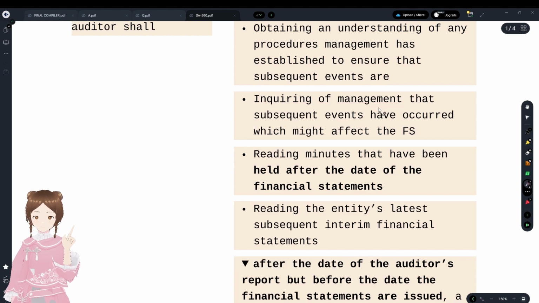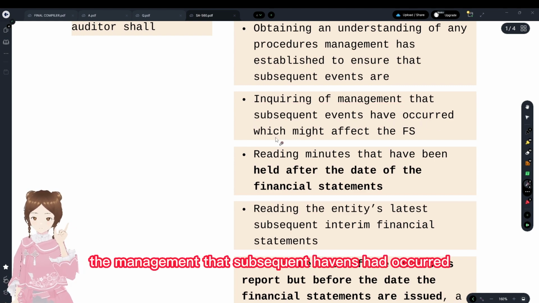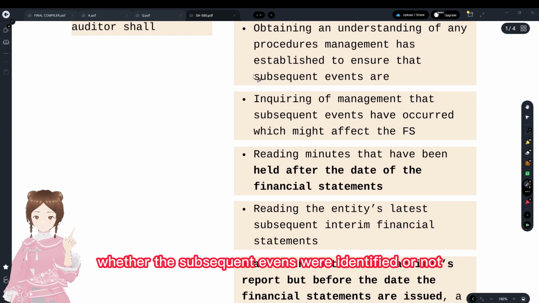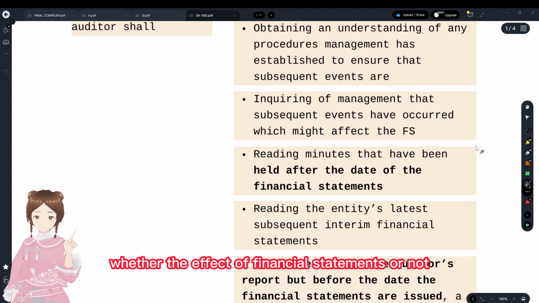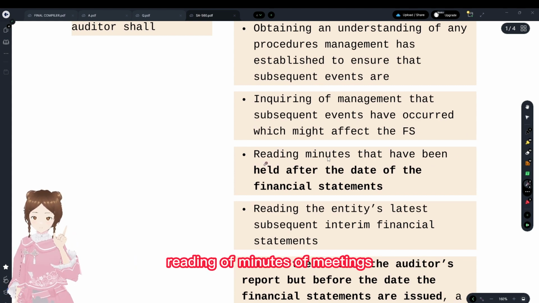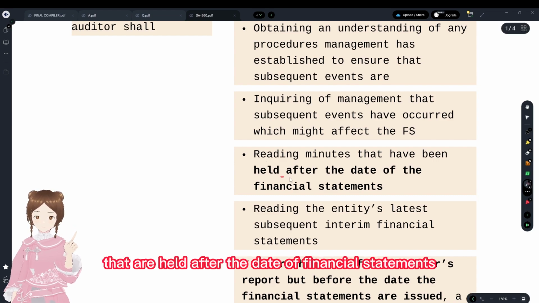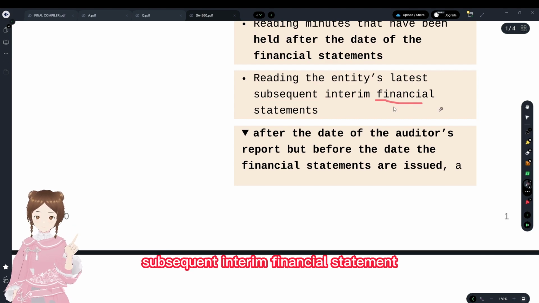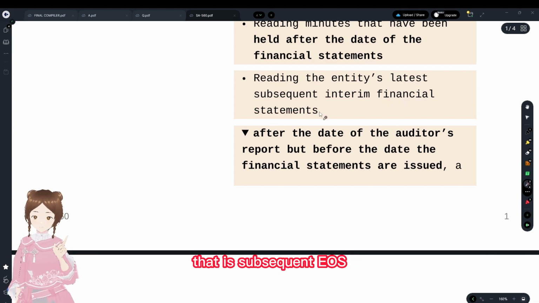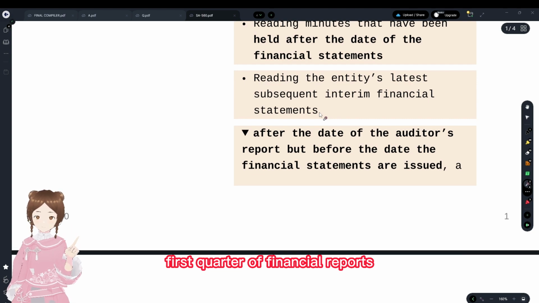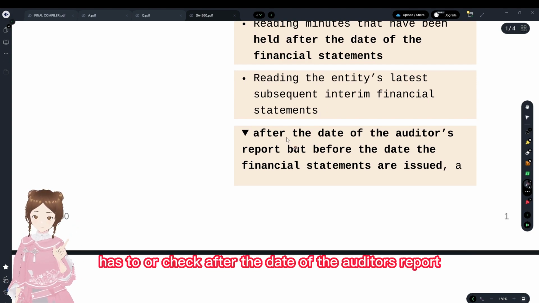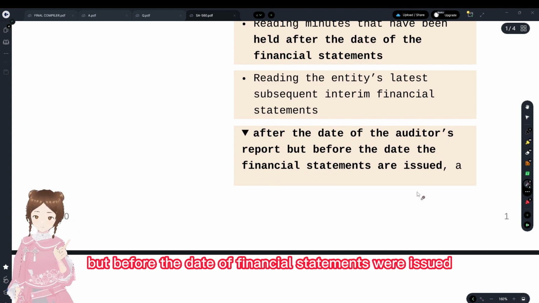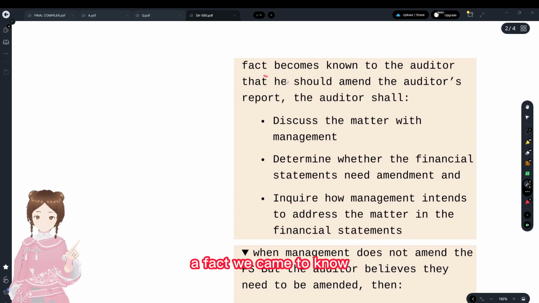Second thing, inquire of the management whether subsequent events have occurred which affect the financial statements, whether subsequent events were identified or not, and whether they affect the financial statements or not. Third thing, read the minutes of meetings that were held after the date of financial statements, and read the entity's latest subsequent interim financial statements, that is, the subsequent year's first quarter financial reports. Also consider if, after the date of the auditor's report but before the financial statements were issued to a third party, a fact became known.